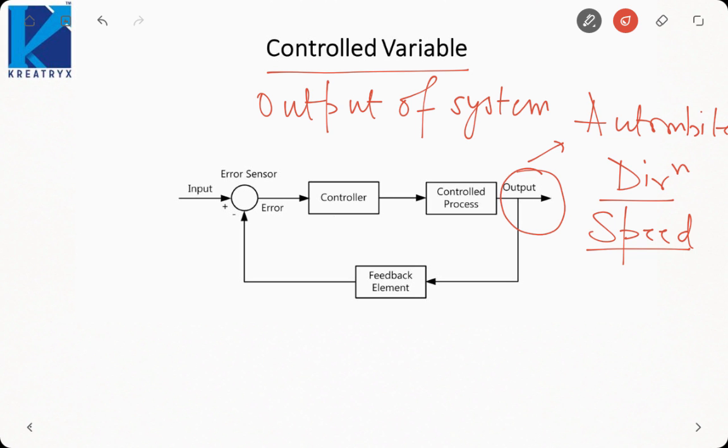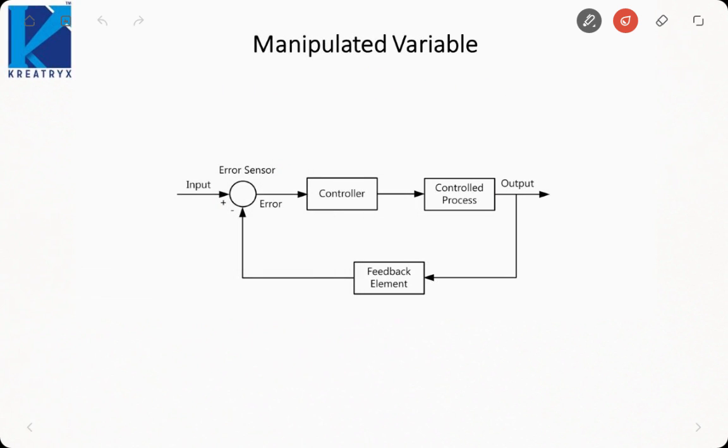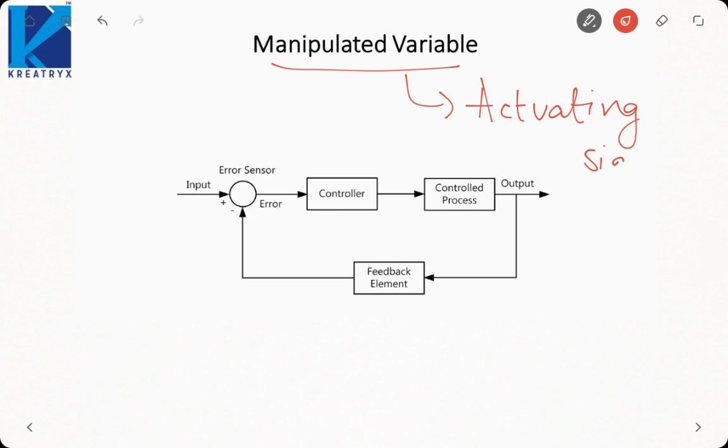Okay. Next quantity is called the manipulated variable. This is also called the actuating signal. The actuating signal is the signal which activates or actuates my system. So this is the output of the controller.